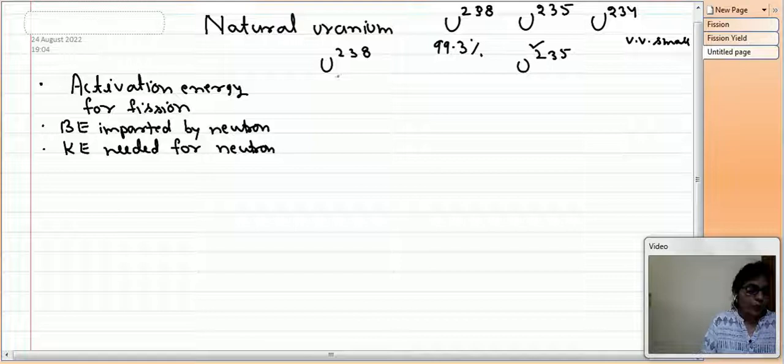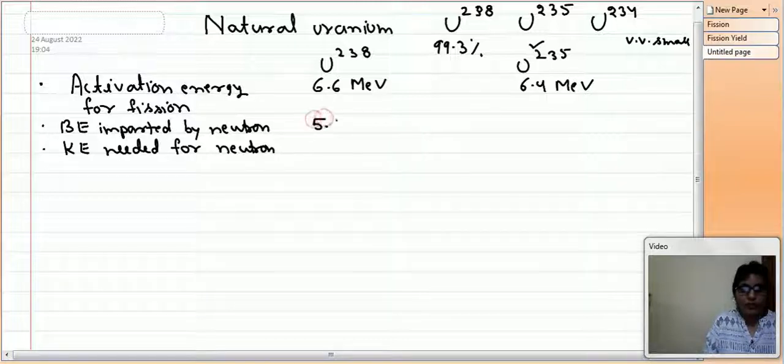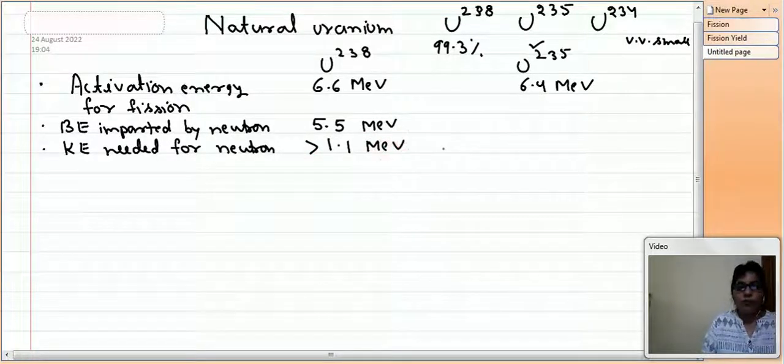So for uranium 238 it is 6.6 MeV, whereas for uranium 235 it is only 6.4 MeV. And the binding energy imparted by neutron for uranium 238 is 5.5 MeV. So the rest amount of the energy is needed in the form of the kinetic energy of neutron. So the kinetic energy should be greater than 1.1 MeV, means we need fast neutron.